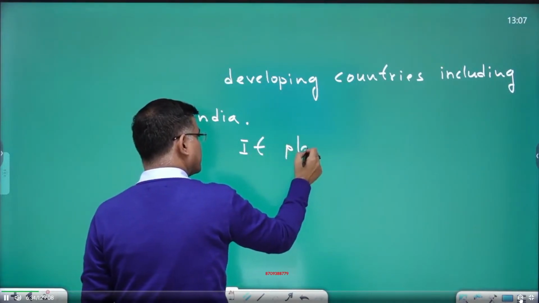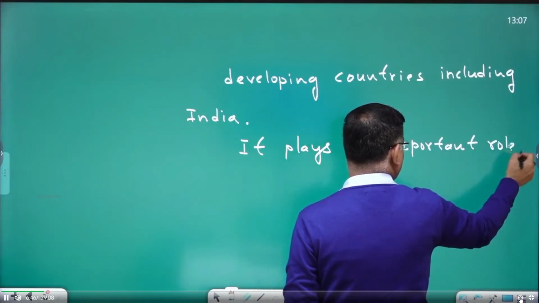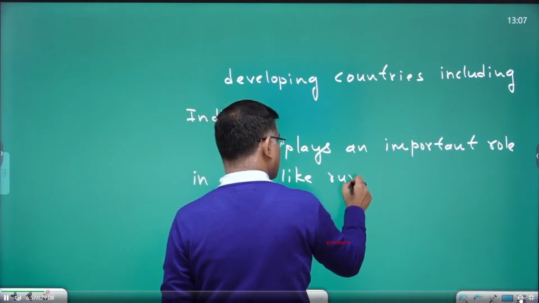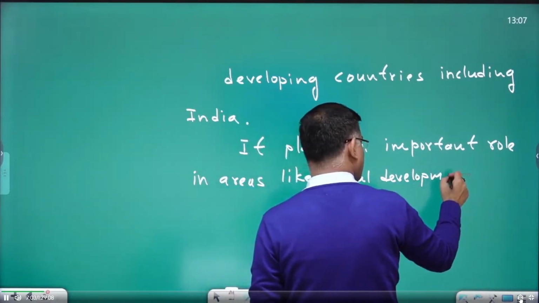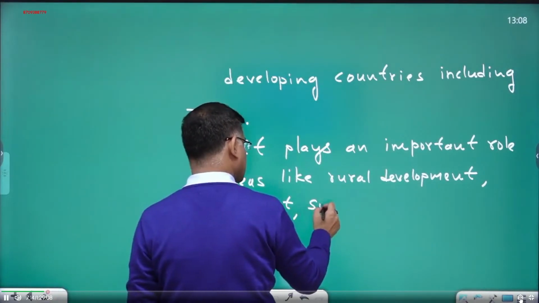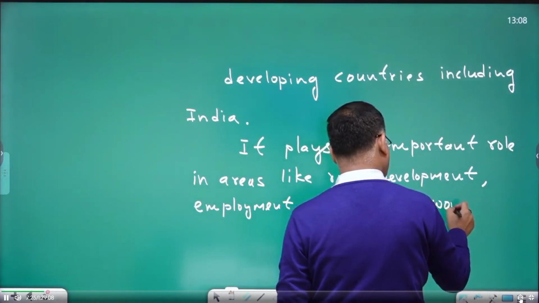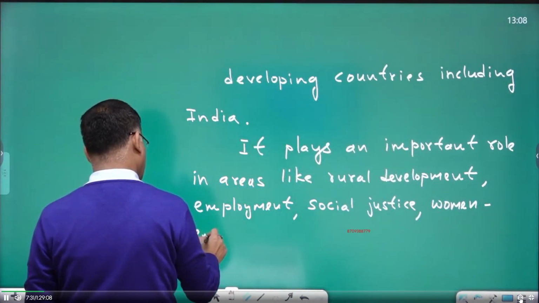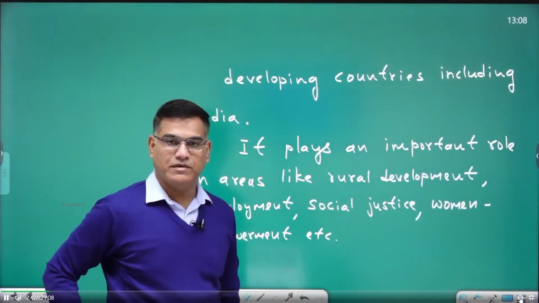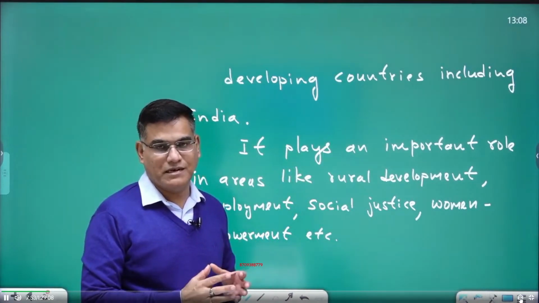It plays an important role in areas like rural development, employment, social justice, empowerment, etc. This is a kind of introduction, and these points and many more we will be exploring in this chapter, right? This is merely a kind of intro, right?